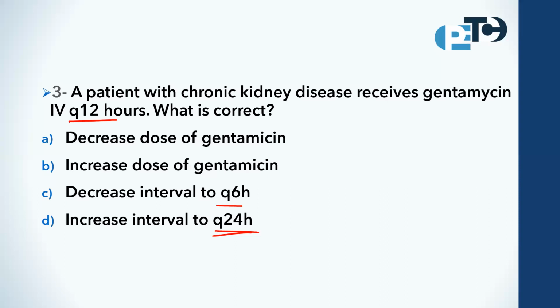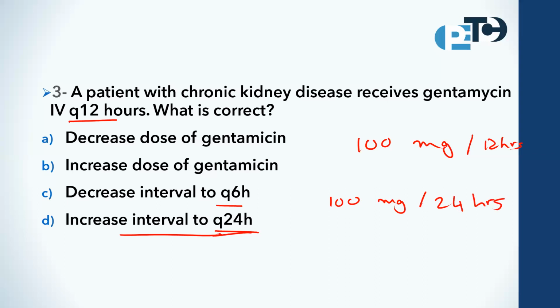So by increasing the interval, we did two things. We decreased the dose. Why do we decrease the dose here? Suppose the dose was 100 milligrams every 12 hours. What happens when you give 100 milligrams every 24 hours by increasing the interval?